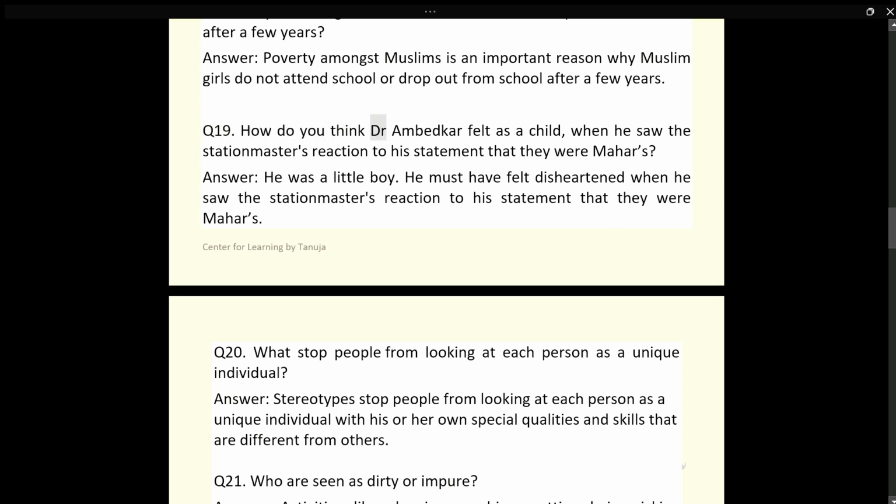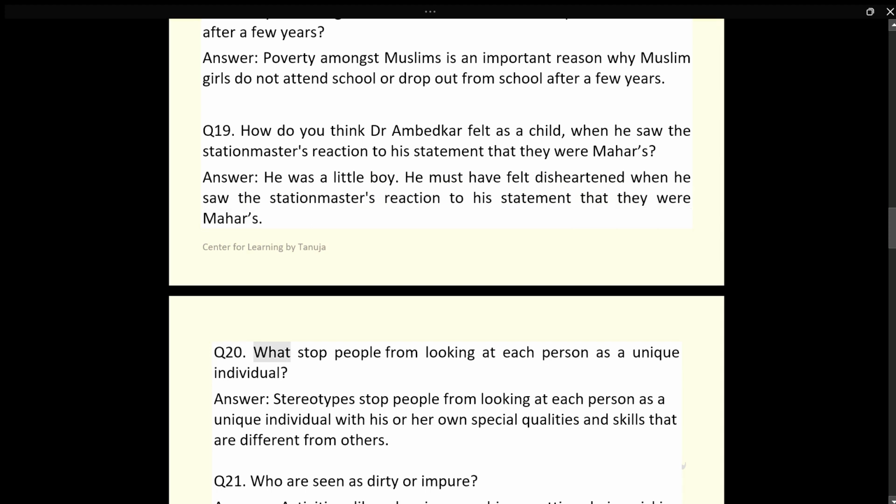Q19. How do you think Dr. Ambedkar felt as a child when he saw the station master's reaction to his statement that they were Mahars? Answer. He was a little boy. He must have felt disheartened when he saw the station master's reaction to his statement that they were Mahars.